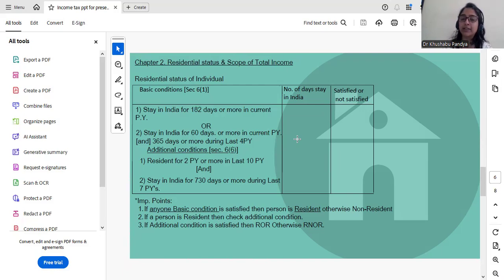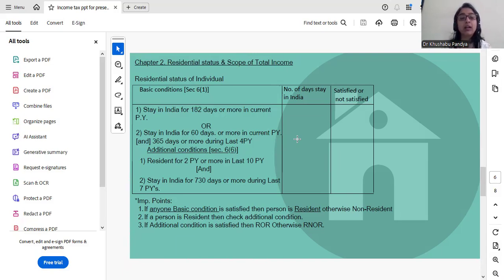So that is the first basic condition. The stay in India for 182 days or more in current previous year. So in the particular previous year, a person has to stay in India for minimum 182 days, or stay in India for 60 days or more in current previous year, and 365 days or more in last 4 years preceding the previous year. So if the first basic is satisfied or the second basic is satisfied, then the status would be resident. But if an individual fails to satisfy either of the basic conditions, then the status would be non-resident.